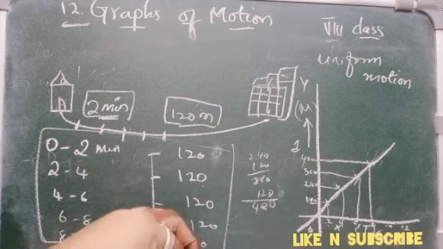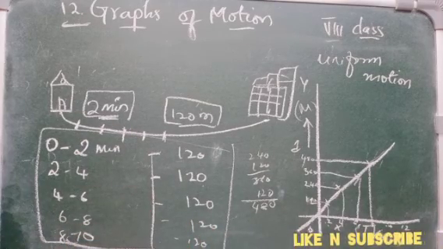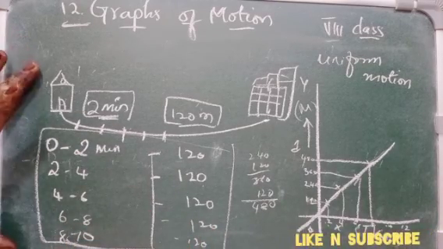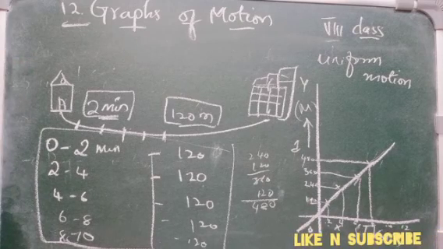So today's homework, children, is to write about uniform motion, that is, the graph of this activity, which is the first activity of your textbook. Write it and submit it to me as your homework.